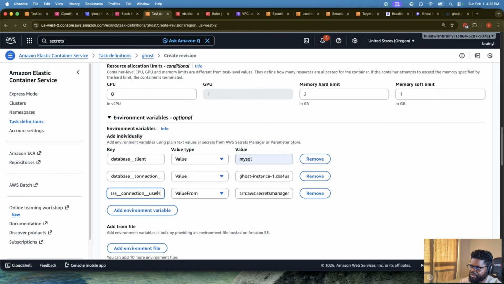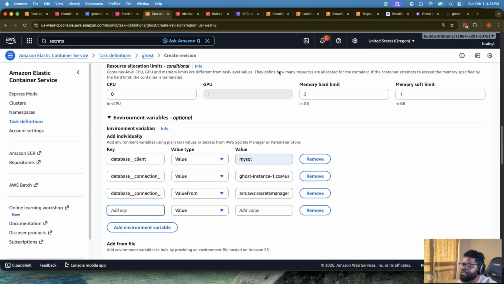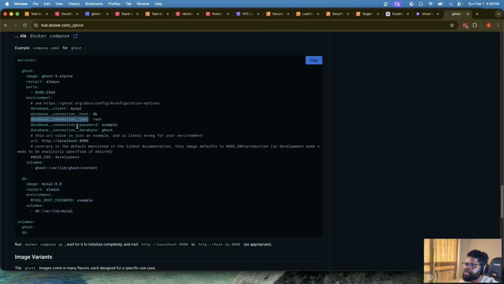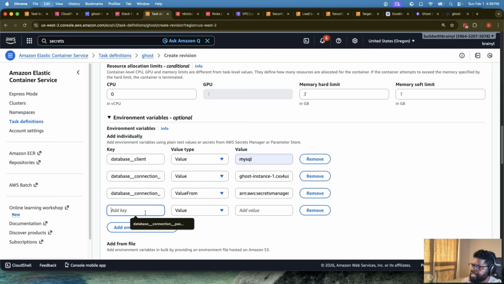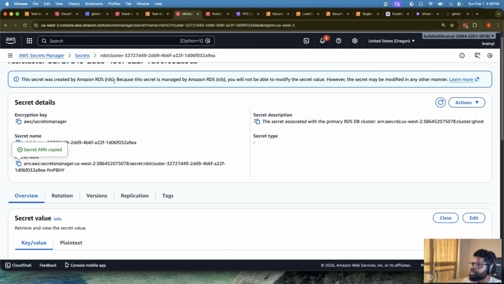So let's also add a new environment variable. This is where sometimes you have to be careful, because any little mistake will make the task not run, okay? So the next one I want to do is go back and search for the password. Here, I'm going to go to the password, I'll paste it here, and I'll say the value is from this, and the secret is also the secret we've copied before.